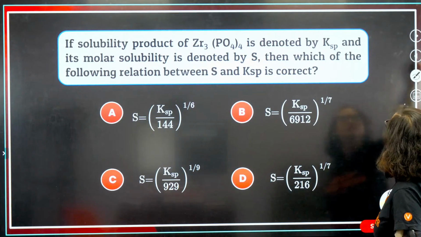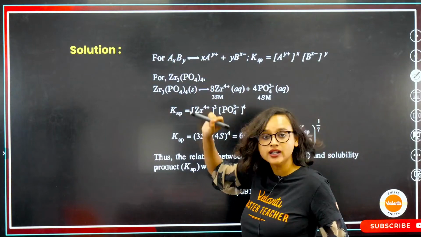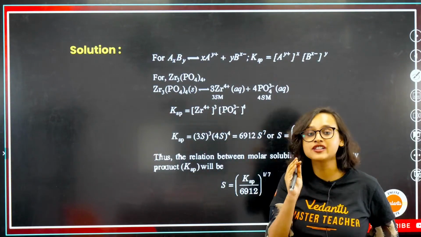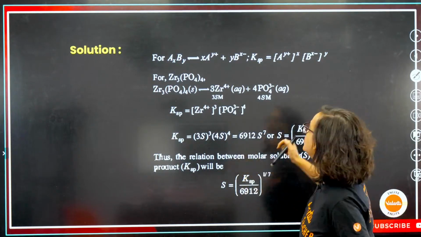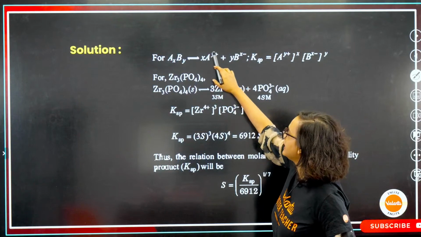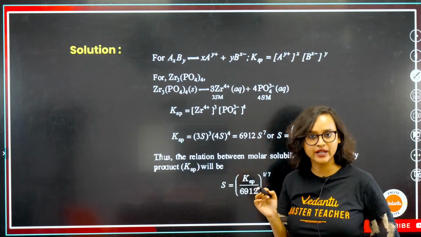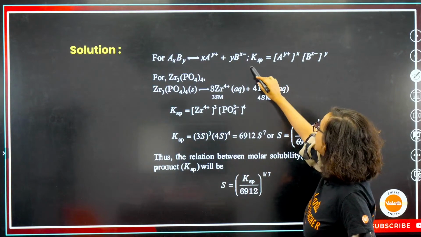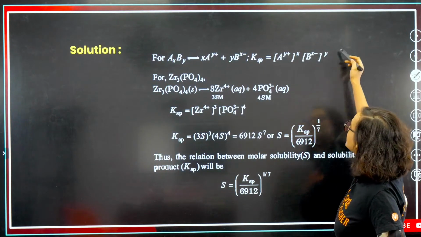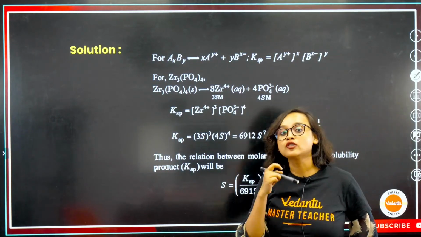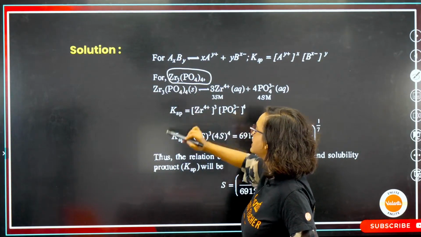Let me solve it then. Here, for AxBy, if my salt is of this kind, then as I just taught you, it gives xA^y+ plus yB^x-. That's my reaction type. So my Ksp will be [A^y+]^x and [B^x-]^y. Now the compound given to me is Zr3(PO4)4.